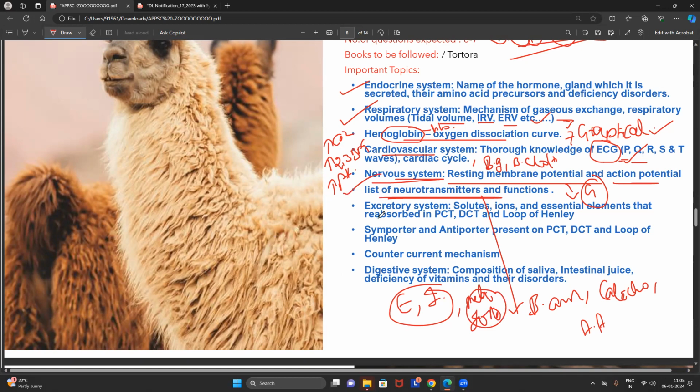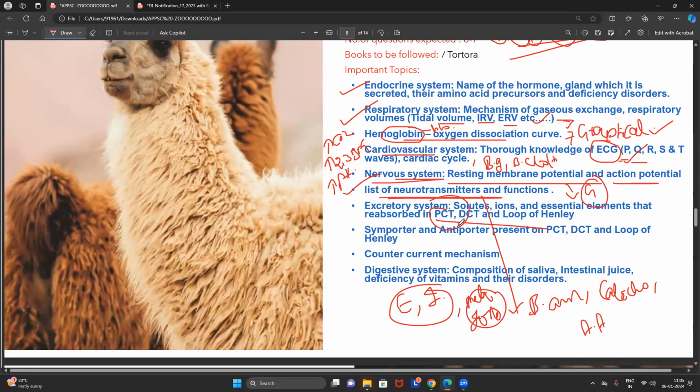Excretory system, my friends, again there is a possibility of getting matching questions only. For example, where the amino acids are getting secreted, where the drugs can be secreted, where the maximum amount of water is getting reabsorbed in the nephron. For example, the PCT.